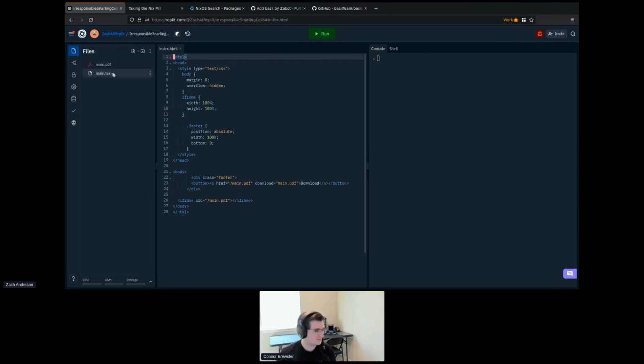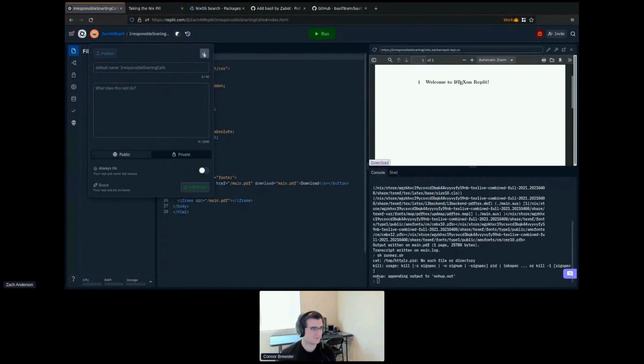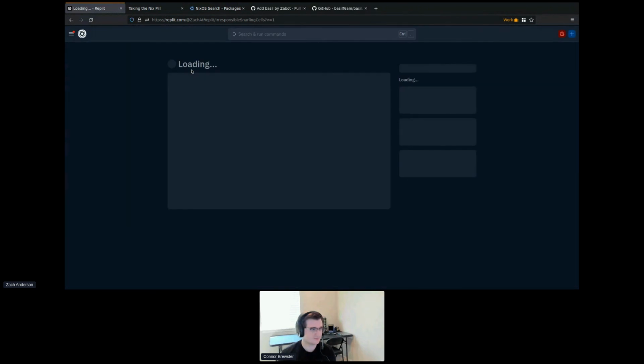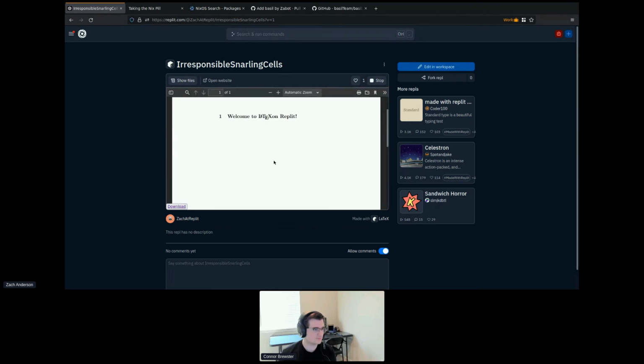Now we have a LaTeX REPL. All we've got is main.tex and our PDF. If I run it, we'll get our rendered PDF. And in fact, I can even go to the Spotlight page if I want to share this REPL. And if I run it in the Spotlight page, hey, look, there's my PDF. Because it's just serving a web server.